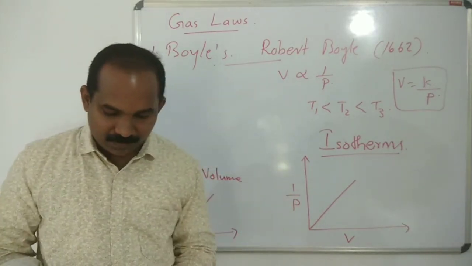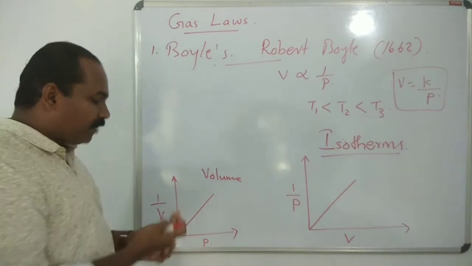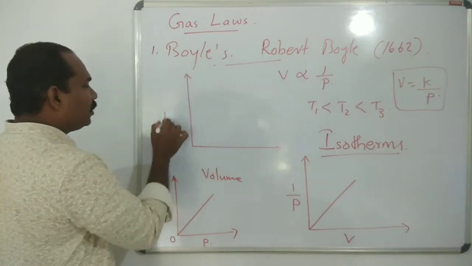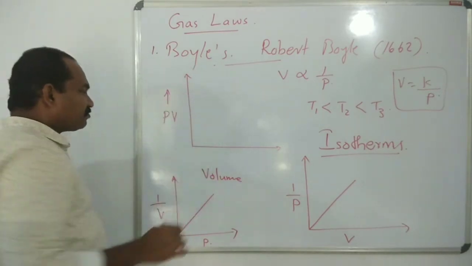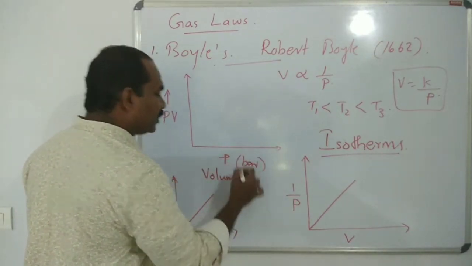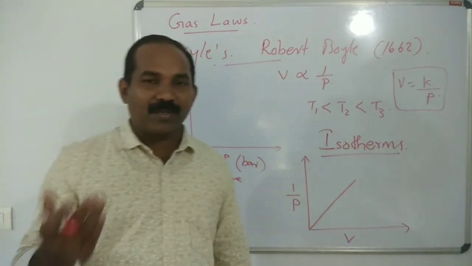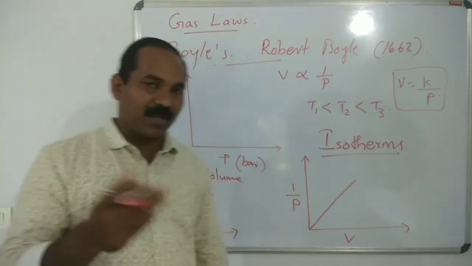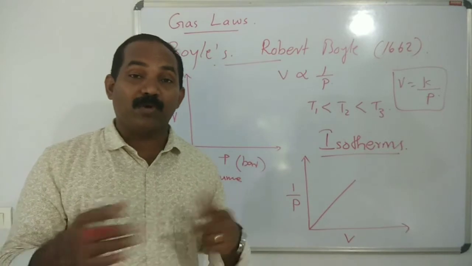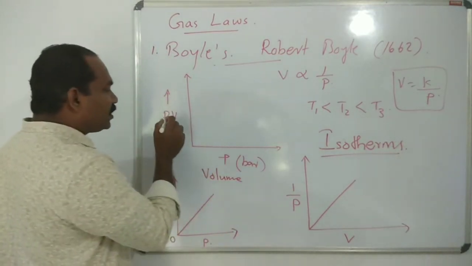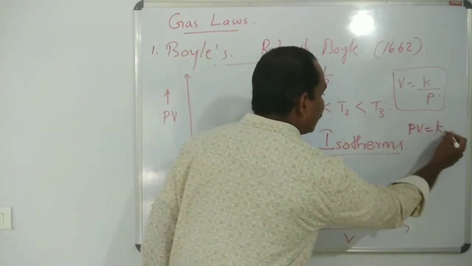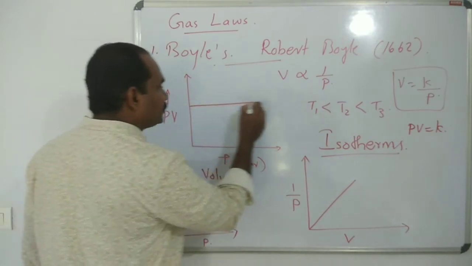When we draw PV versus pressure, in the y-axis we take PV. In this case P is pressure, usually expressed in barometer. You know the different units for pressure: atm, barometer, Pascal. Already I gave the information in the first chapter, the conversion of pressure, volume, etc. So here PV is a constant. As we already learned, PV is equal to K. So the plot is like this.